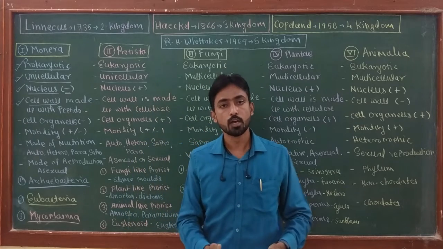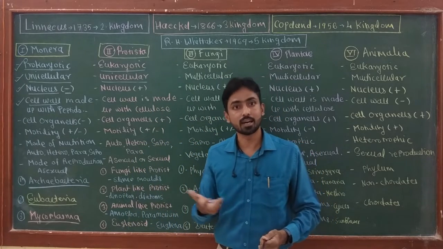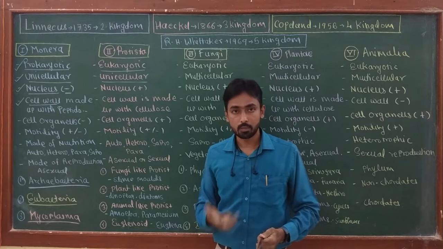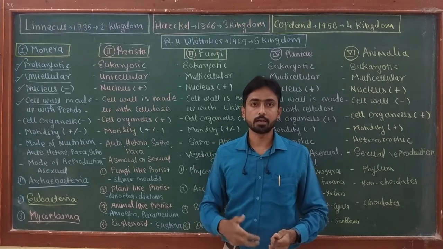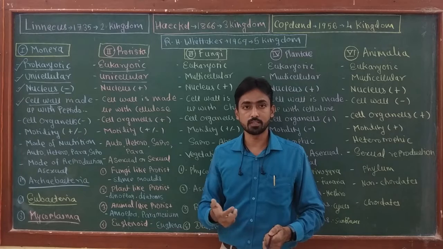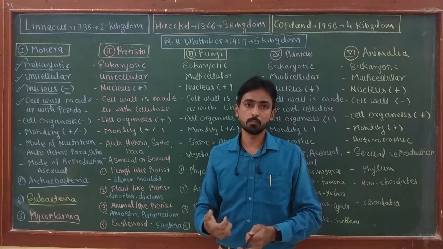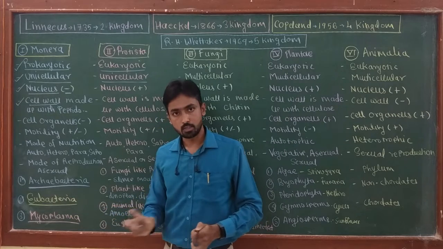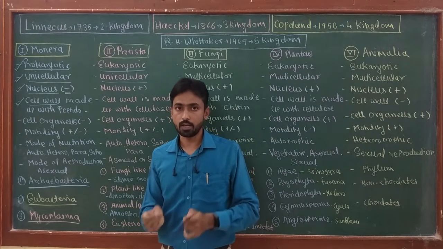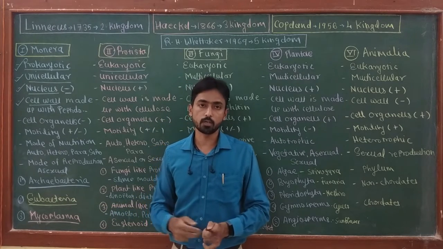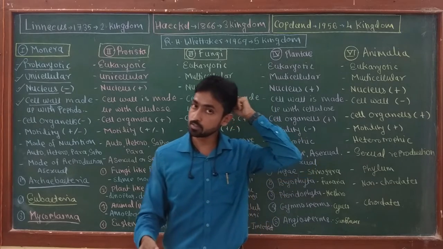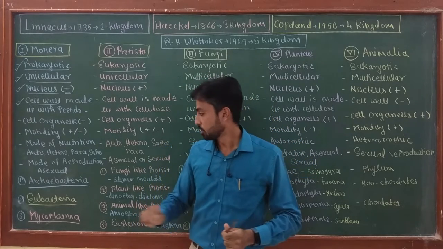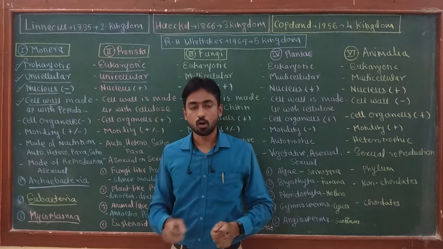Either they produce food by photosynthesis like blue-green algae, Anabaena, Nostoc, or sometimes they show chemosynthesis. That means they produce food by using sulfur as a terminal electron acceptor. So Eubacteria is divided into two types, autotroph and heterotroph. Autotrophs show two different types of mode of nutrition, that is photosynthesis and chemosynthesis, while heterotrophic bacteria are all other